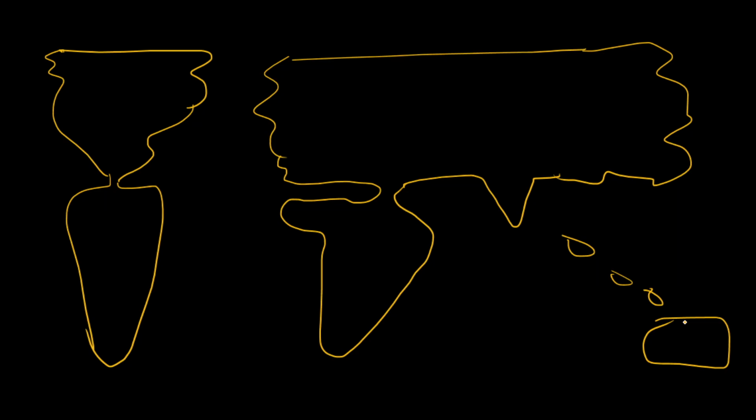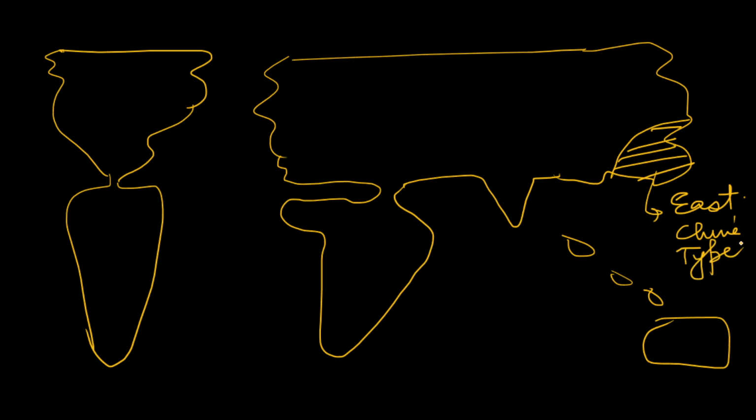First of all, we will see East China type. East China type is generally found in this region, the Chinese region, the east of China. Now Gulf type is generally found in this region, the Gulf of Mexico region we have just discussed. Gulf type you will find here.